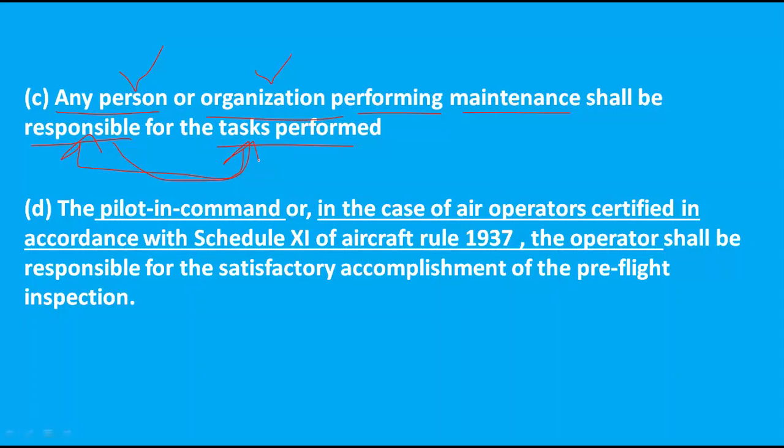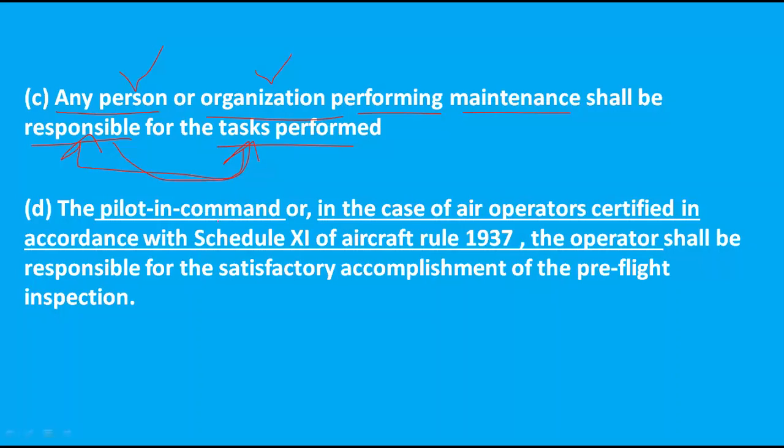That person or organization should be responsible for those tasks, because they hold the license, and on the basis of that license, they are responsible for the tasks performed by themselves.